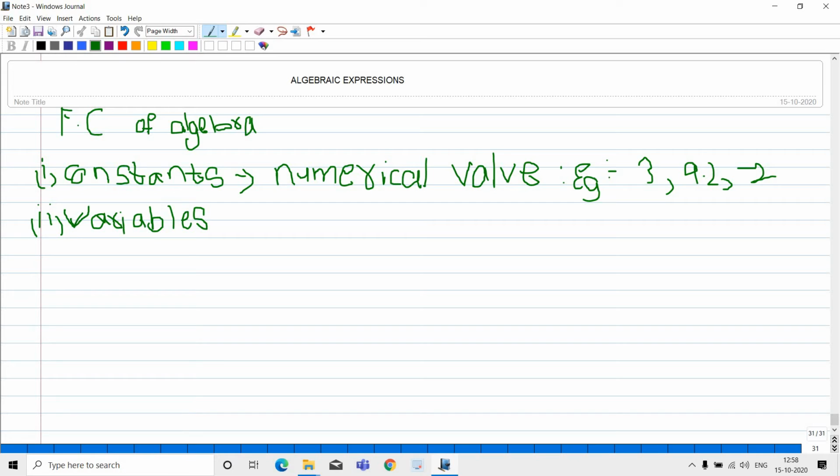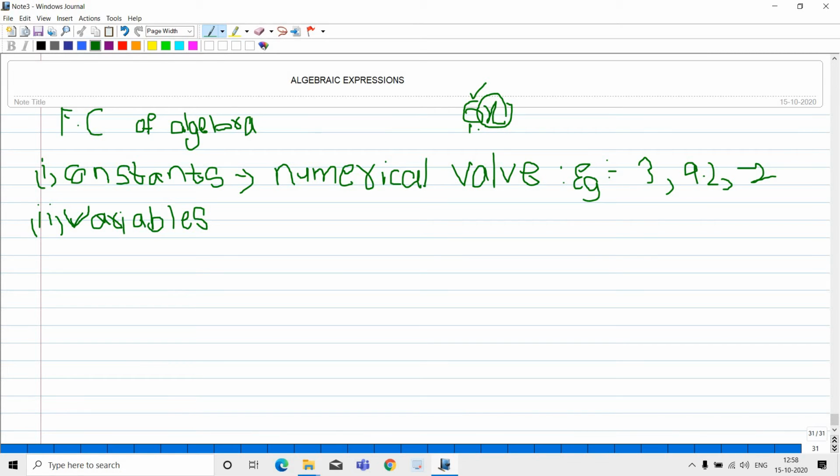The alphabet having a numerical value, for example 6x. Here this is the symbol, the alphabet, and this is the number. This is the numerical value, the fixed constant attached to the variable. That is the definition of constant.